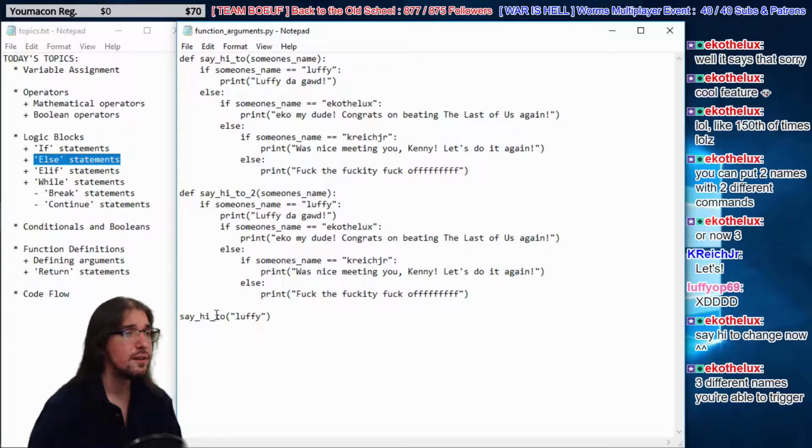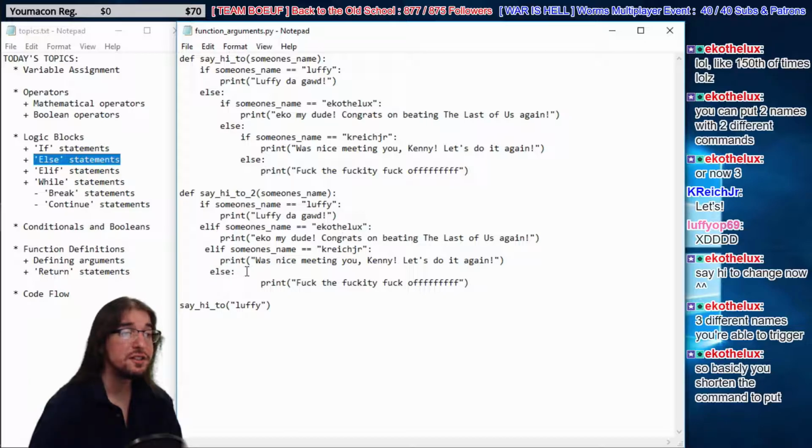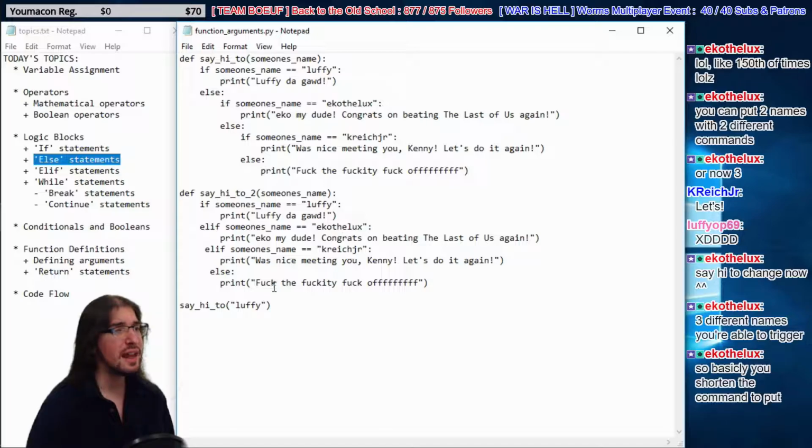We're going to say elif someone's name is Echo the Lux, print that. Elif someone's name is Kenrick Jr., then print that. Else, print this. Exactly, Echo. So by using elif, instead of else followed by an if, we can reduce the amount of indenting we have to do.